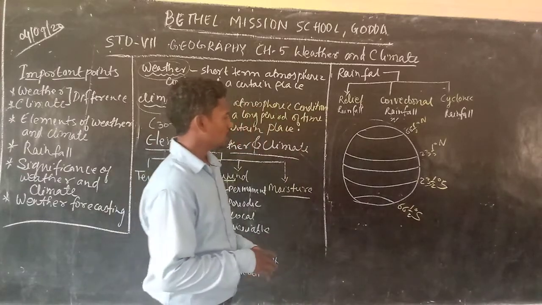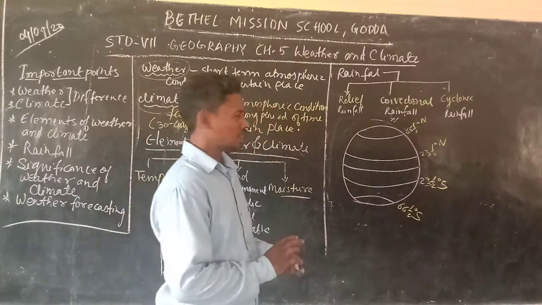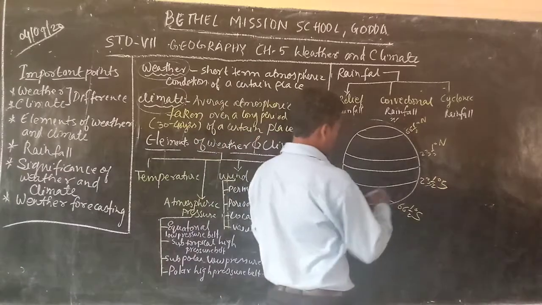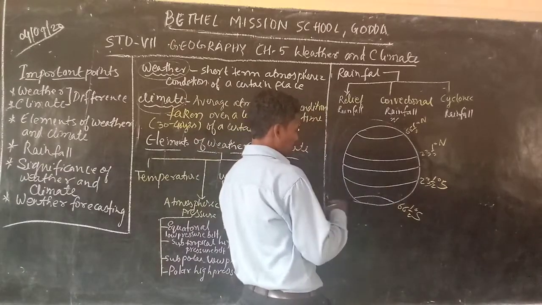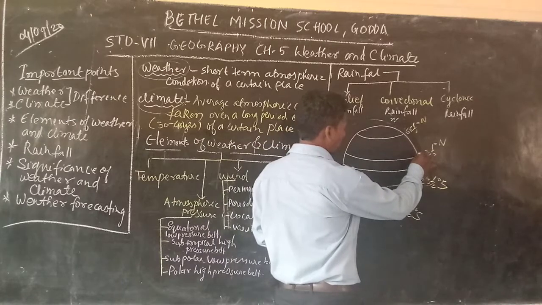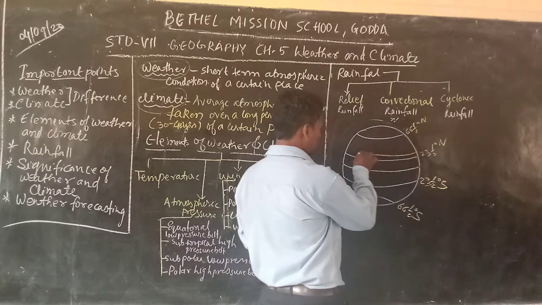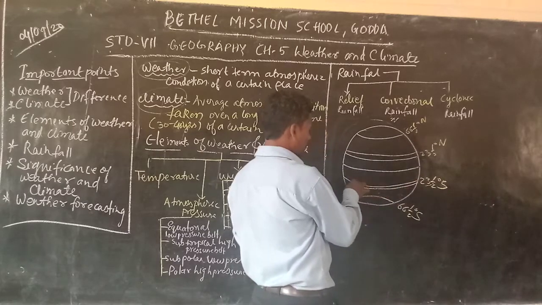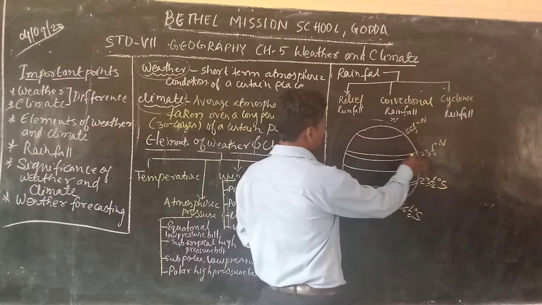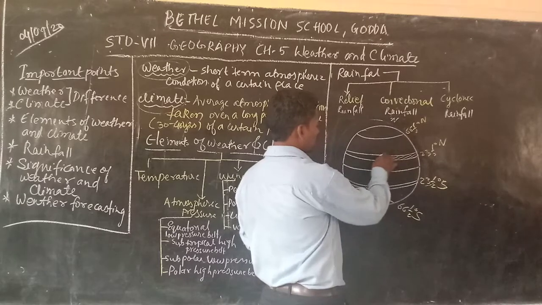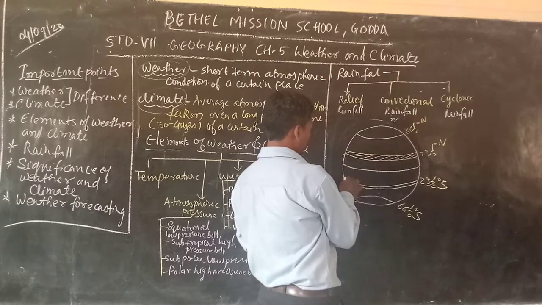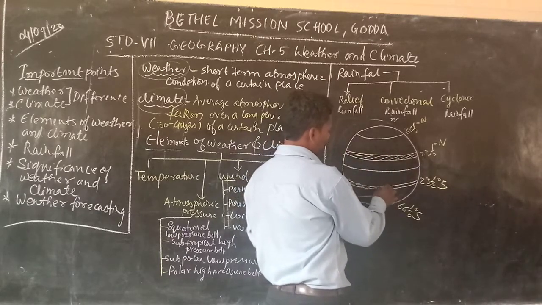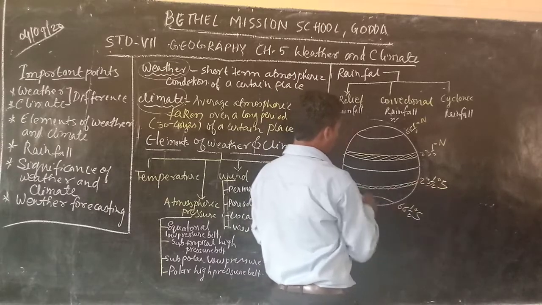Understood? Since this area of low pressure is created, this place from 23 to almost 30 degree north, and here also from 23 to 30 degree south, these areas become high pressure area.